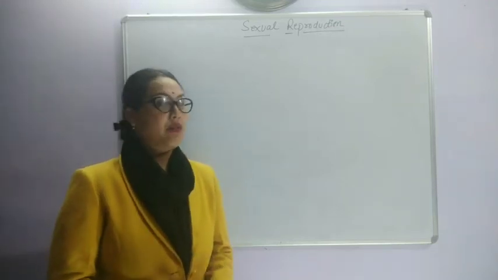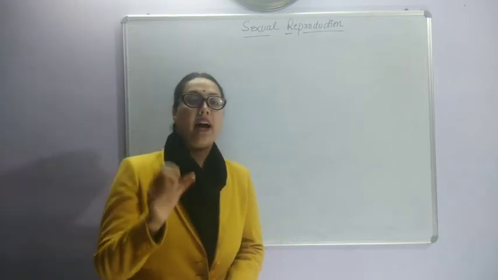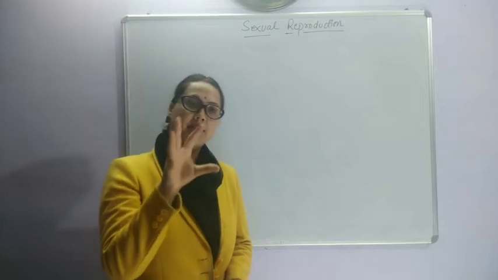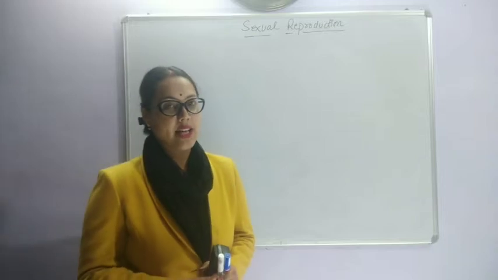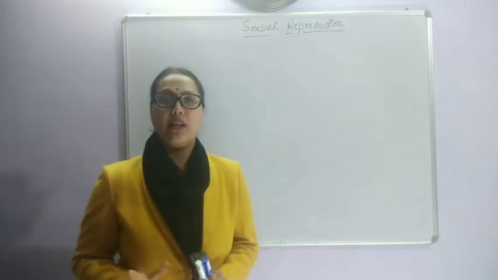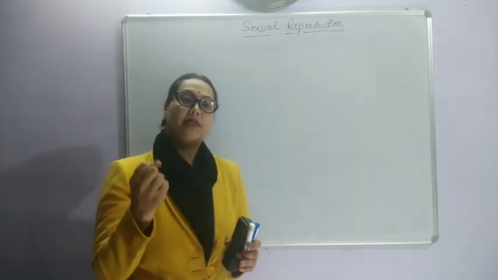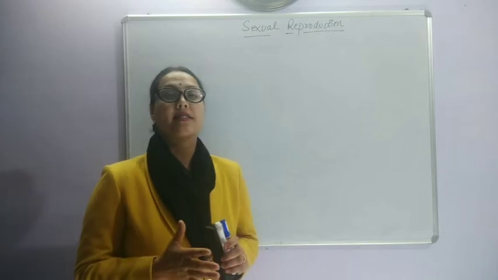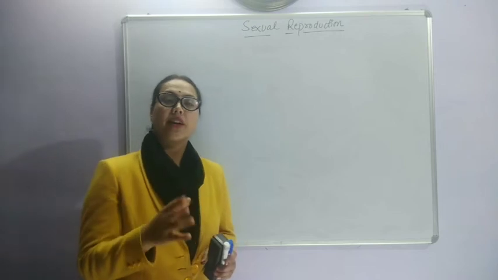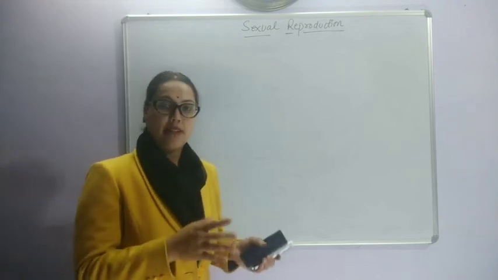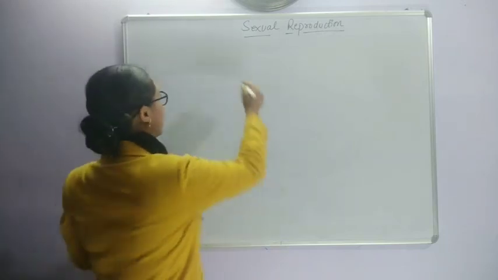Students, as you all know, we are discussing sexual reproduction. In it, we have studied, in a summarized view, how the gametes are formed, how fertilization takes place, and how the post-fertilization events happen. Then we studied the pattern of sexual reproduction in plants. There are annual plants, biennial plants, perennial plants, and what is the duration of their vegetative phase. When do they reproduce? Now we will talk about the pattern of sexual reproduction in animals.